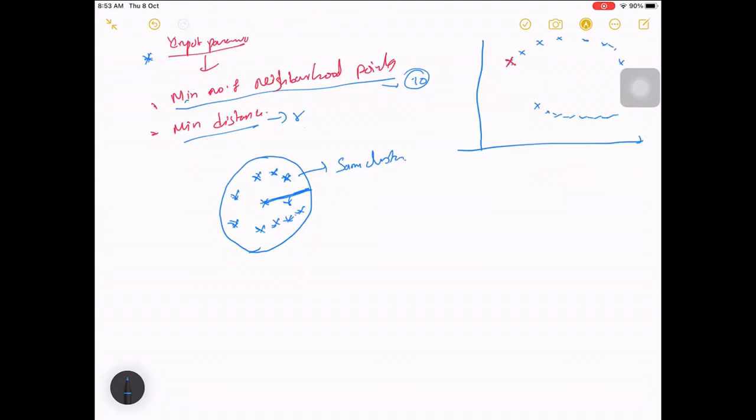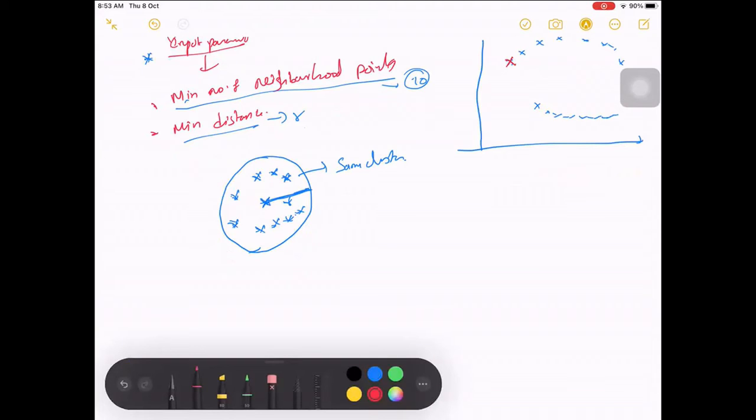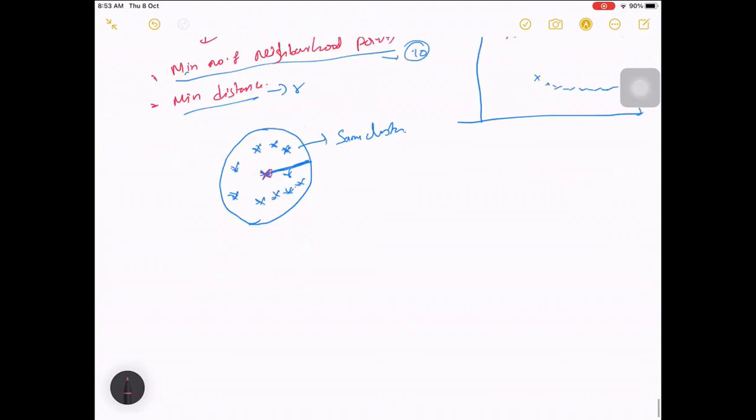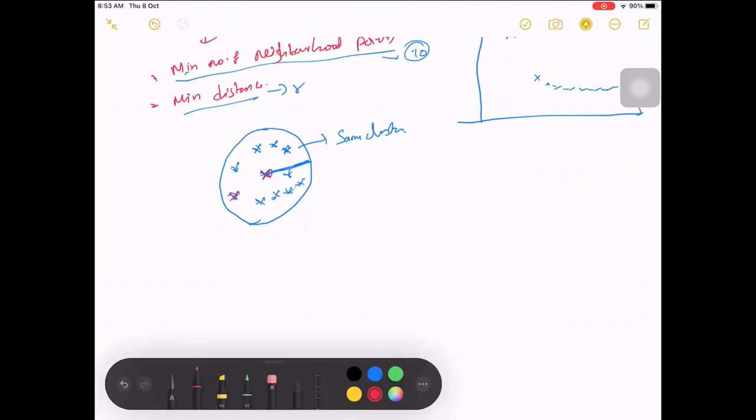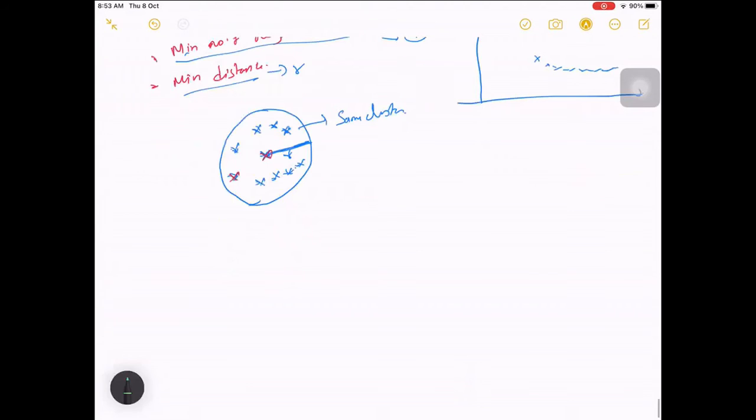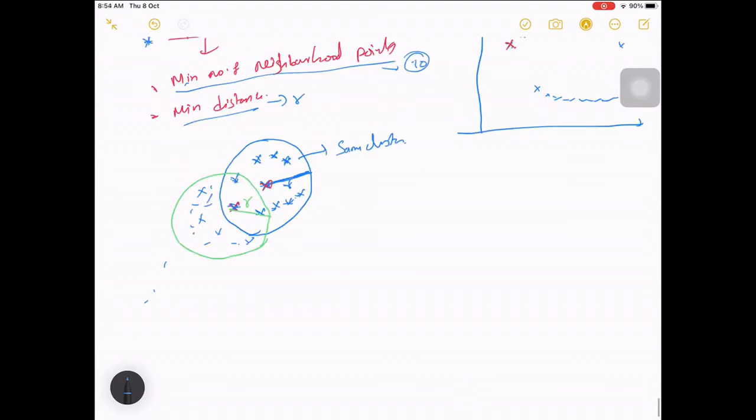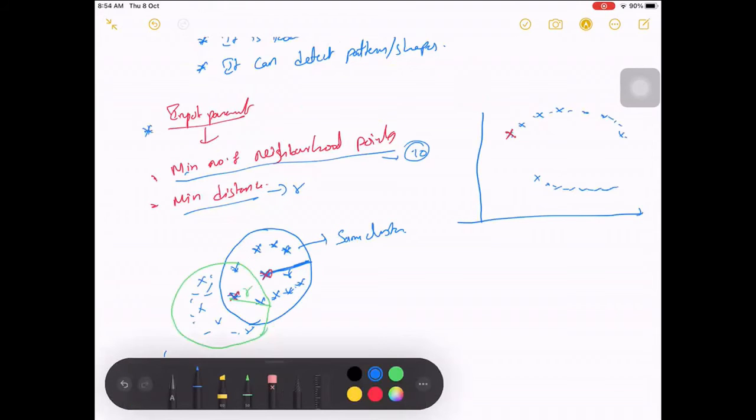Now this point is done, so next we go to the next point. From here, again I draw a circle with radius r, see if there are any points within that circle, and say that this also belongs to the same cluster. Likewise we iterate over each and every point. Let me do it for this scenario.